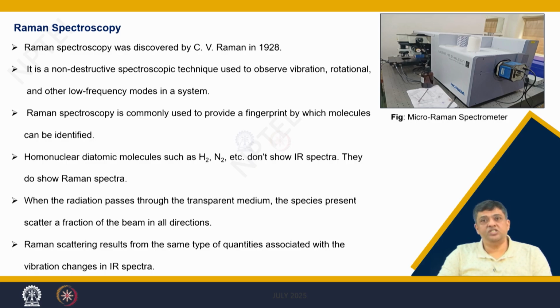The other technique is the Raman spectrometer. It is based on the Raman effect. It is a non-destructive technique used for vibrational, rotational, or low frequency mode determination in systems, and is extensively used for carrying out all kinds of studies which we discussed in the case of IR.